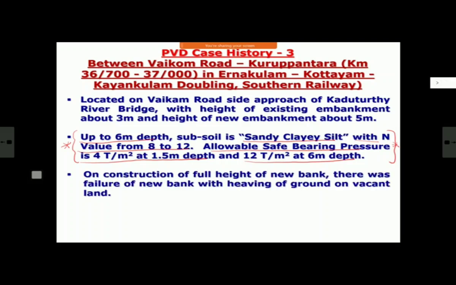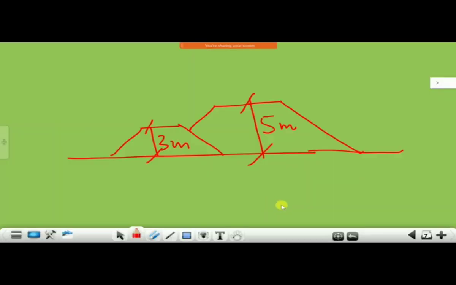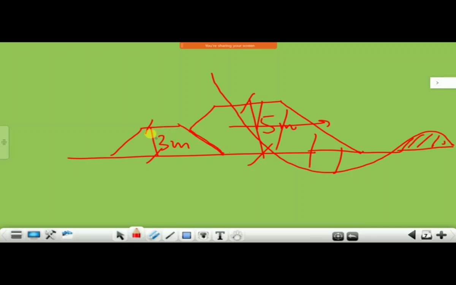Now, once they constructed the full bank, on construction of the full bank, there was failure of the new bank with heaving of ground on the west. When they constructed this full bank, there was a failure like this. This whole thing failed, slid like this, and there was heaving here. Now, when this slid, previously this bank was leaning against the other bank. When this slid, what happened is the existing track also went down and shifted like this.